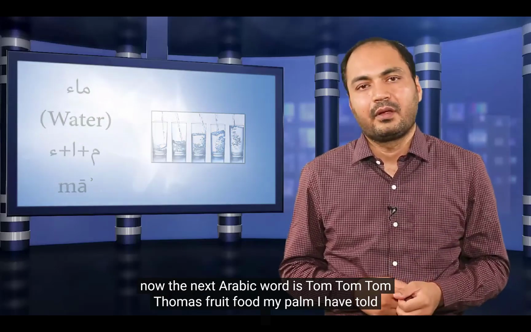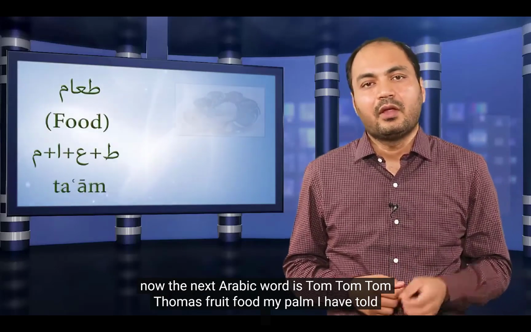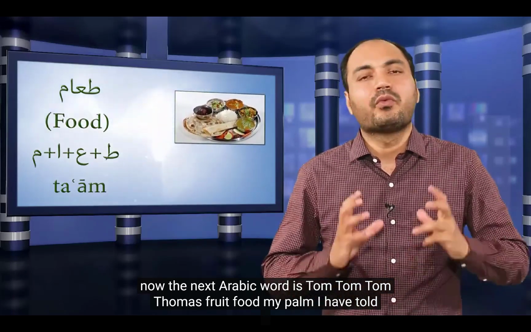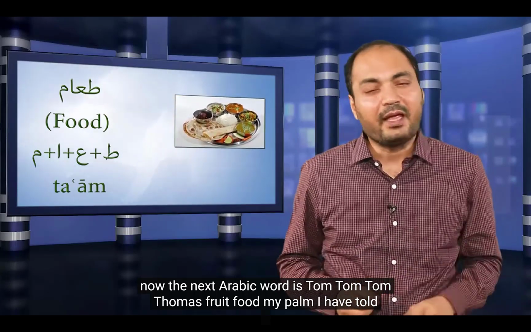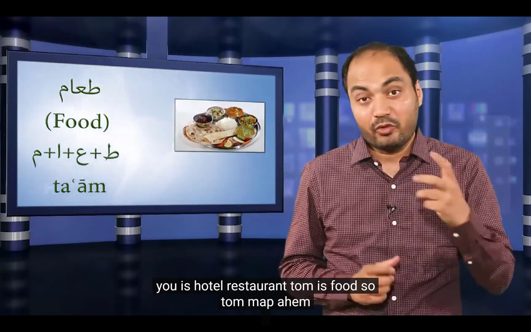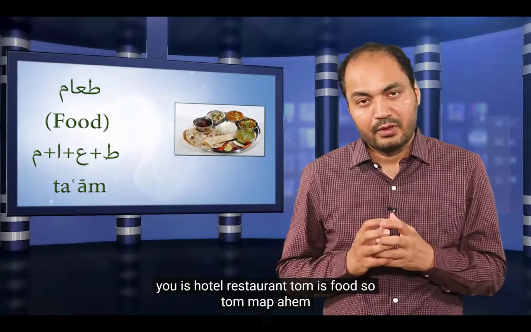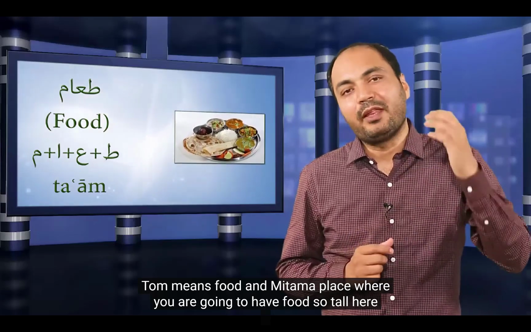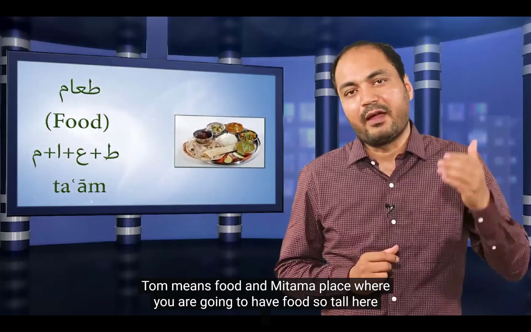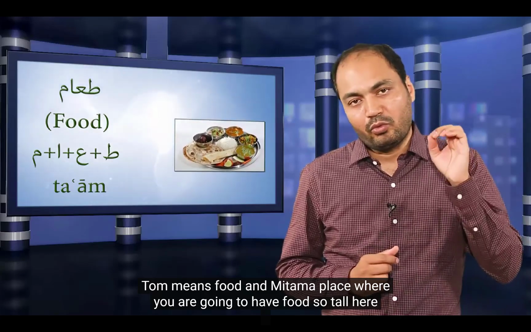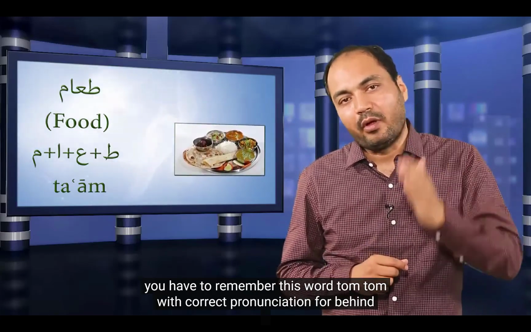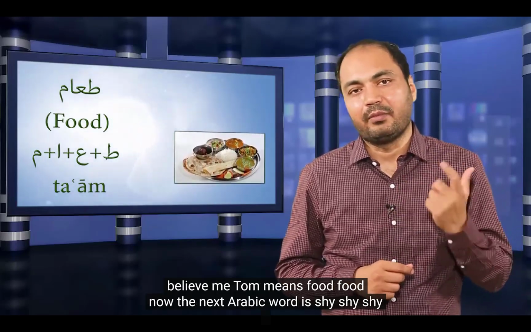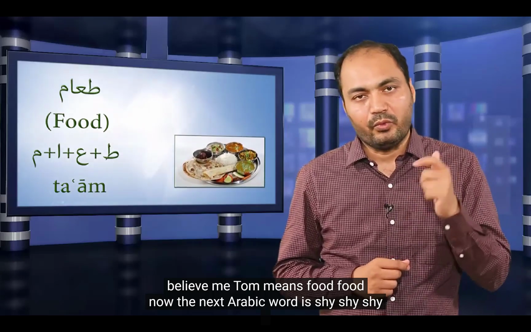Now the next Arabic word is ta'am. Ta'am means food. Mat'am, I have told you, is hotel, a restaurant. Ta'am is food. So ta'am, mat'am. Ta'am means food, and mat'am a place where you are going to have food. So here you have to remember this word ta'am with correct pronunciation. Ta, ain, alif, mim. Ta'am means food.